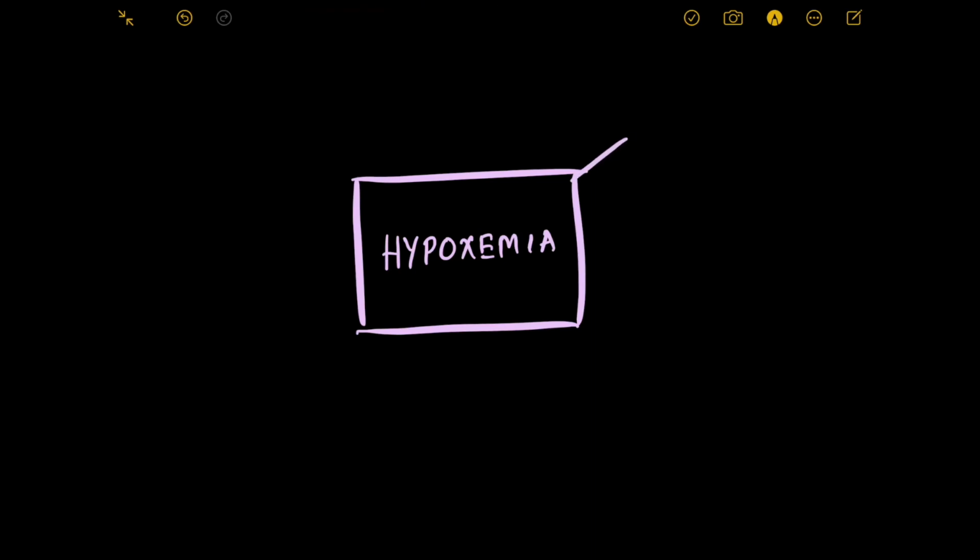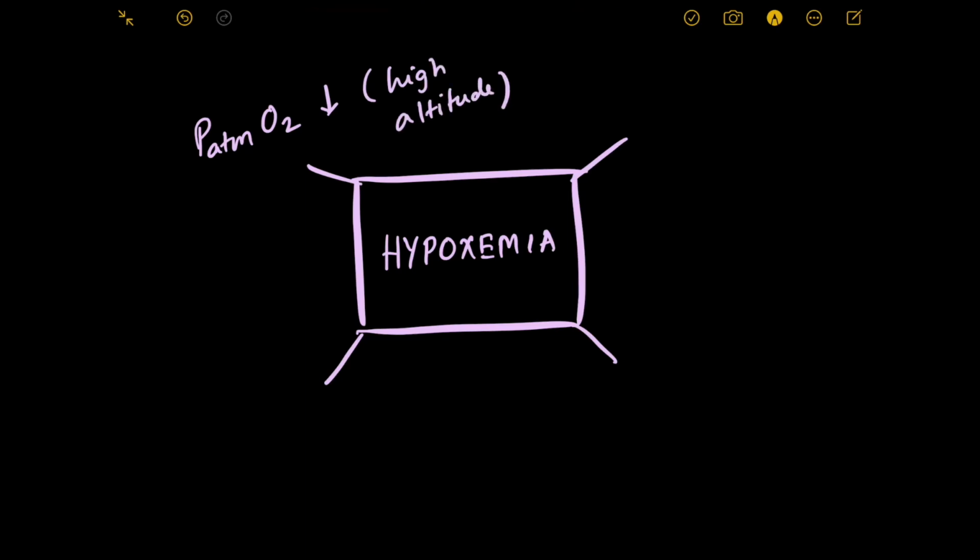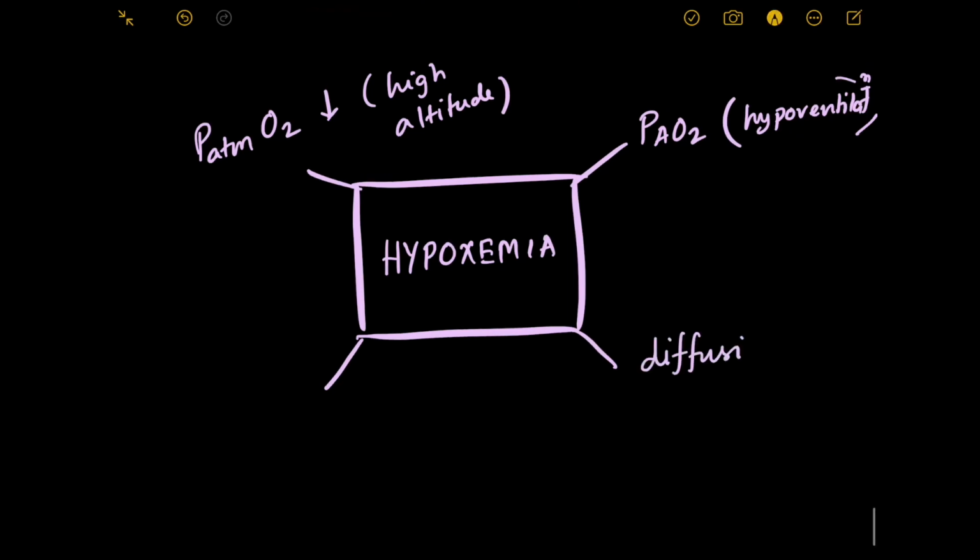So let's summarize the reasons of hypoxemia, right? So what are the reasons of hypoxemia? First, the atmospheric oxygen can be low, that is high altitude, right? The oxygen within the alveoli can be low, that is hypoventilation, right? Third, if atmospheric oxygen is okay and alveolar oxygen is okay, there can be some problems with the diffusion, there can be diffusion defects,